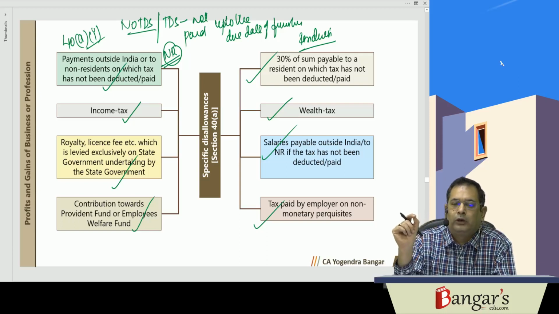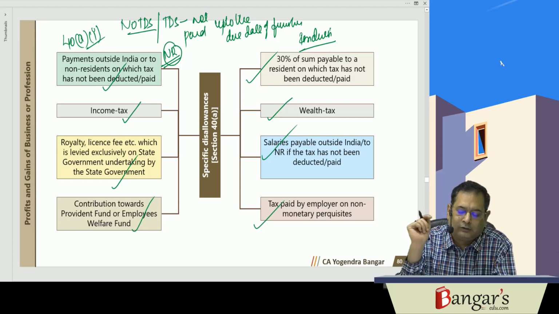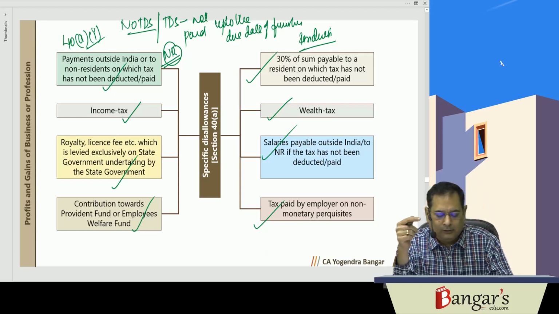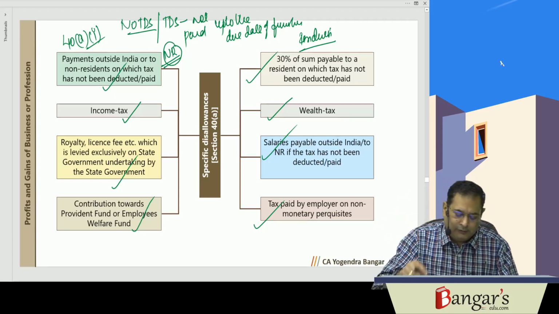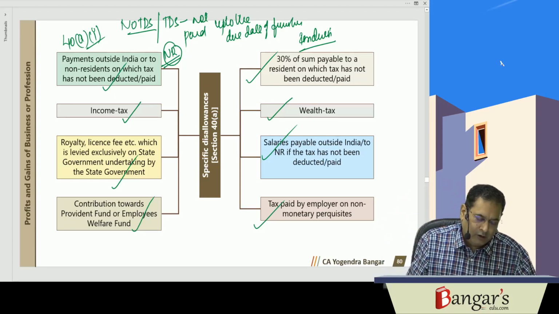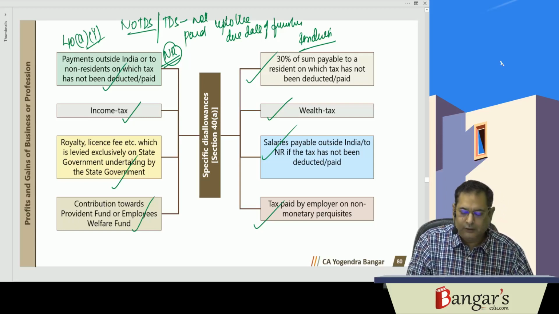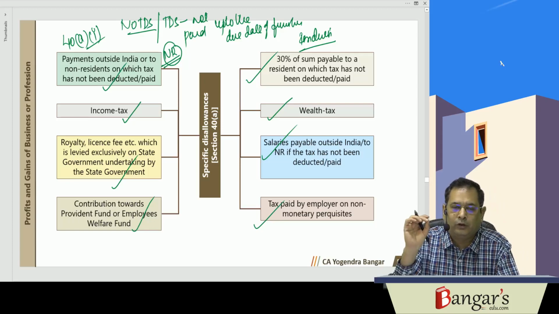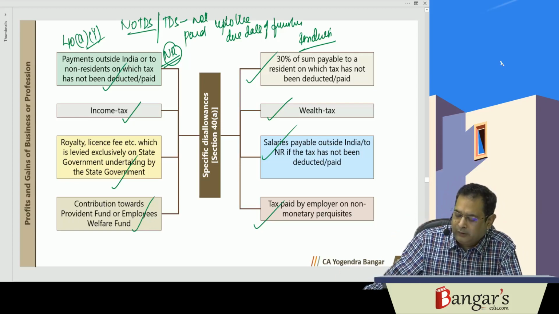Salaries payable outside India to a non-resident on which tax has not been deducted, or after deduction the same has not been paid. Contributions towards the provident fund or other employees welfare fund until and unless the assessee, that is the employer, has made effective arrangements with the trustees that tax will be deducted at source when payments are made from such fund. This is what section 40A deals with, the specific disallowances.